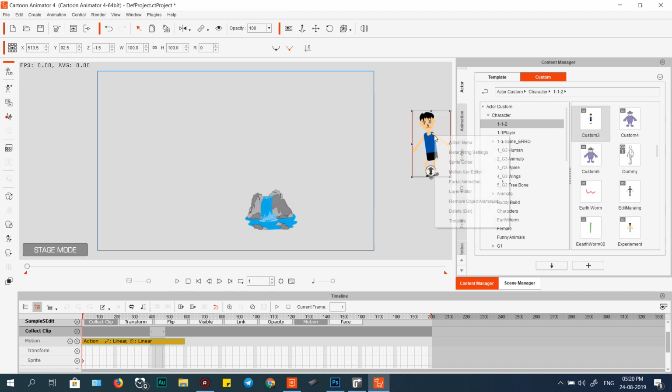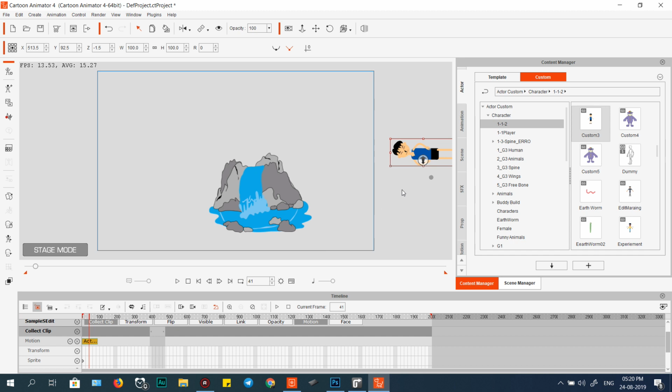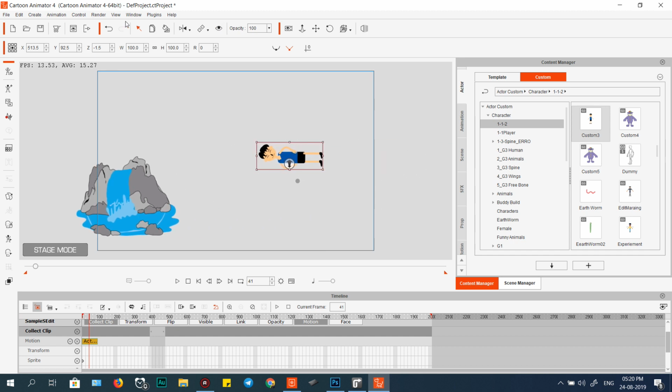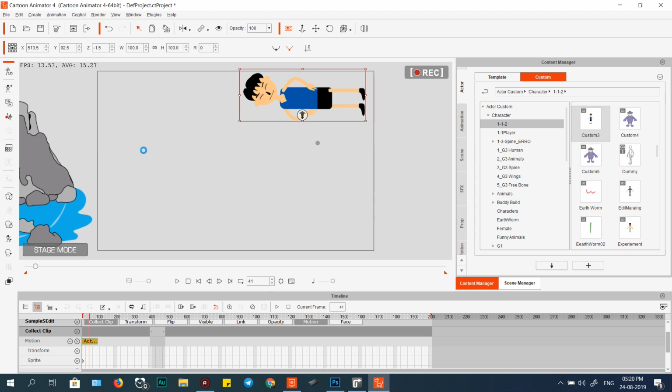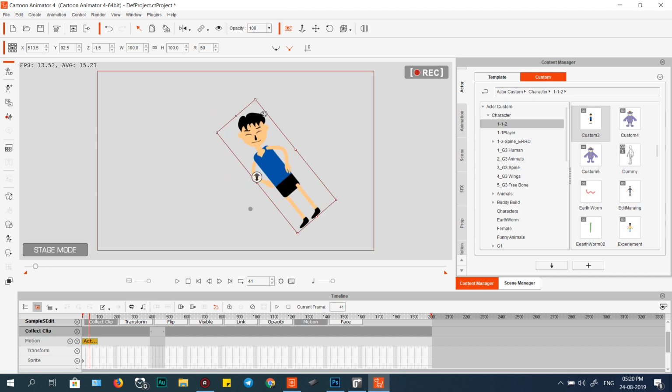Okay, and I remove on. Okay, and just right click to add action, this one. It will pose to sleep like that. When you animate, just go to sleep and use the camera here, that this guy will sleep. When sleep, okay, and when wake up or stand, it need to stand like this.